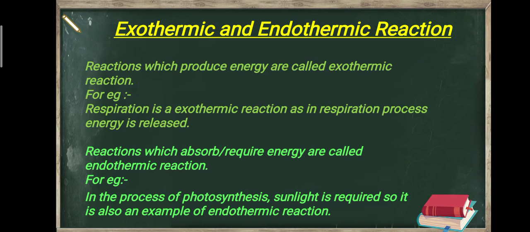Photosynthesis is a type of endothermic reaction because in photosynthesis sunlight is absorbed, which is also a form of energy. So the reaction in which energy is absorbed or required is known as endothermic reaction.